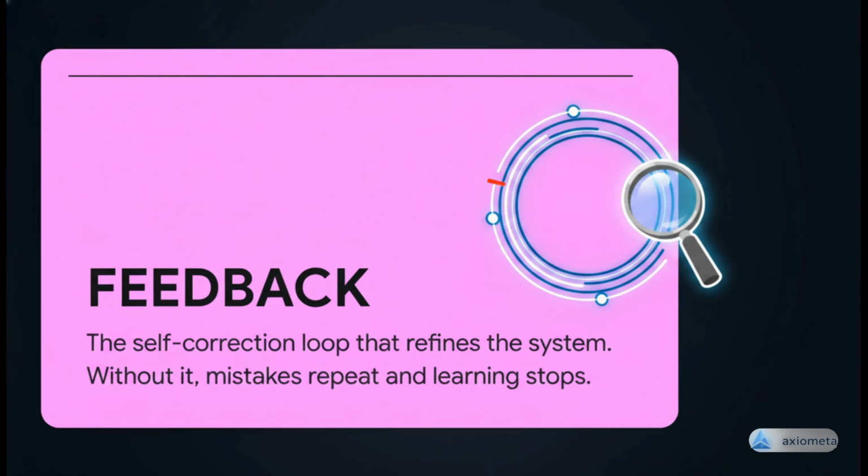Finally, the feedback loop is initiated. The output is evaluated against external data to detect errors and identify misalignments. This is what enables system self-correction. Without this feedback loop, the system cannot learn and improvement ceases.